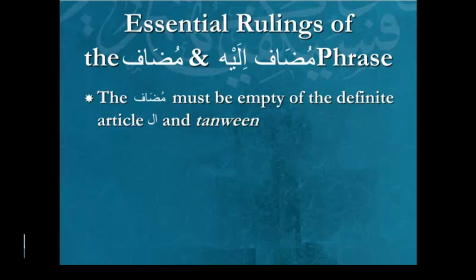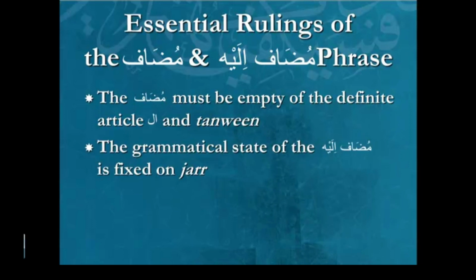Normally it either has al or it has the tanween. So you say al-bayt versus baytun. Al-baytu, baytun. So we take away the al, and then that tu becomes tun. But this is an instance where neither will have an al at the front, nor will it have a tanween at the end. So that's the first ruling.